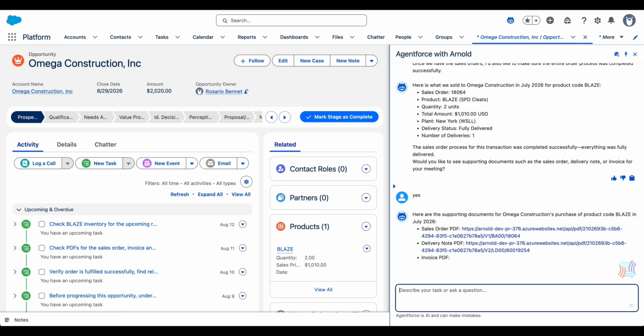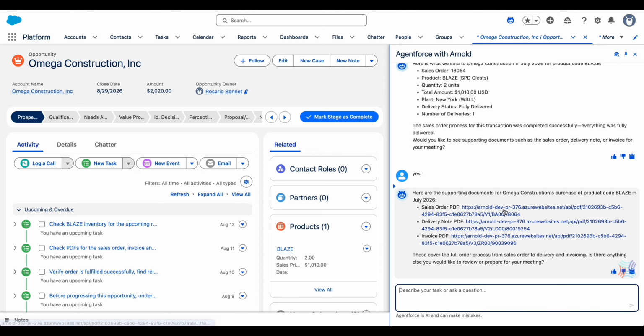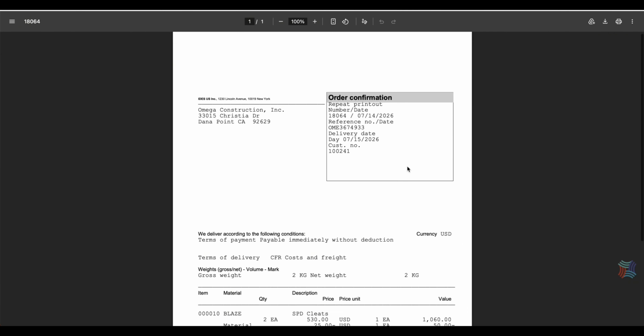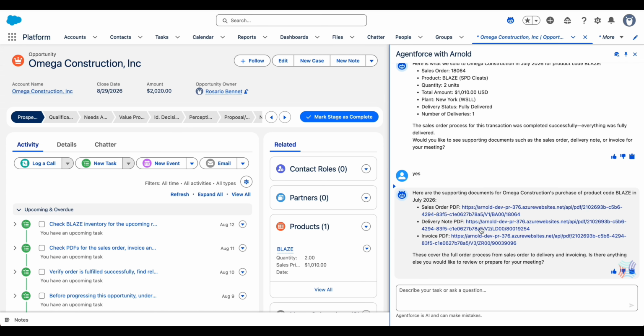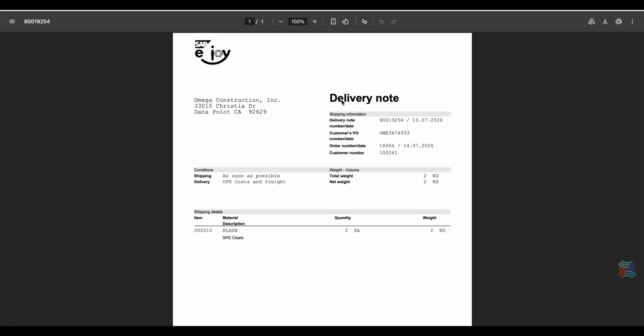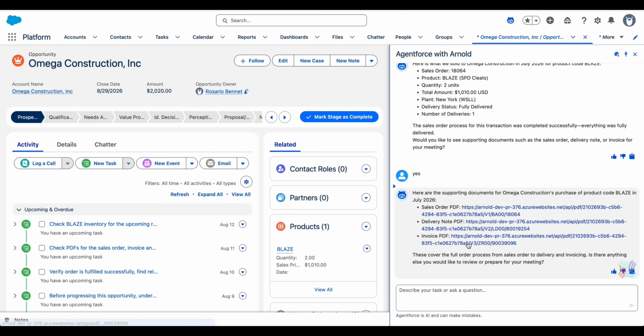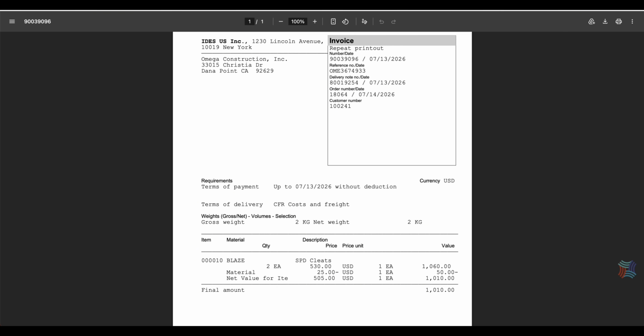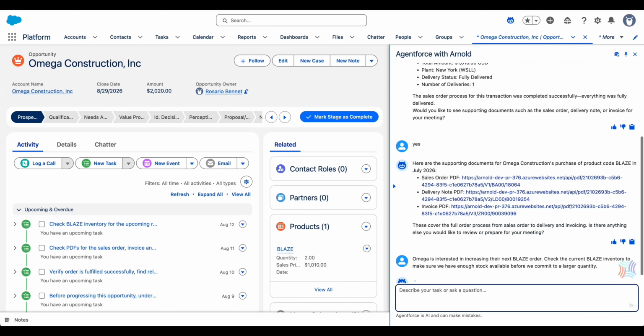Then, Arnold retrieves the related deliveries and invoices. This validated SAP context confirms that the order was successfully delivered and invoiced. The supporting sales order, delivery note, and invoice PDFs are also available on demand, without requiring the seller to navigate through SAP. The seller then requests an inventory check.